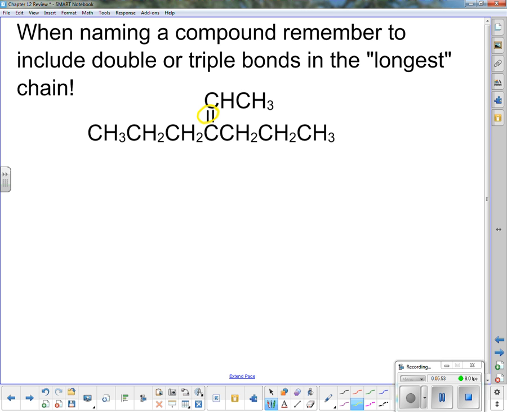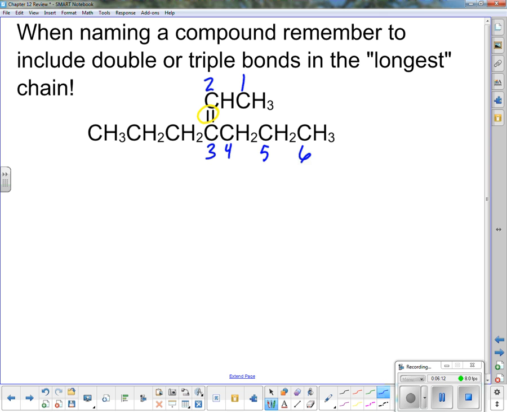It doesn't matter, because either way there's 3 carbons. So I know to get to the double bond, it's going to be easier starting on that ethyl group at the top. I'll get a lower number. So I'm going to start there. 1, 2, 3. Now, which way do I go? It doesn't matter. So I'm going to go to the right, 4, 5, 6.